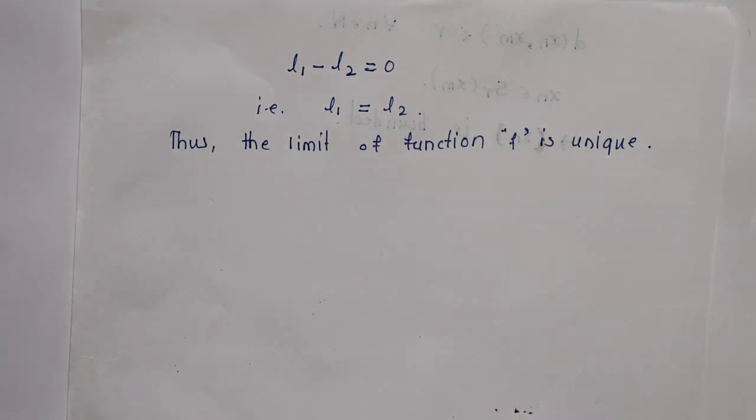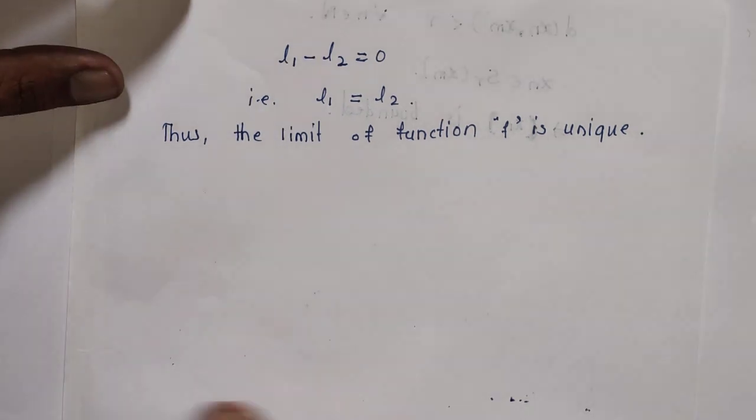Now by using the epsilon delta definition, we will solve one or two examples.